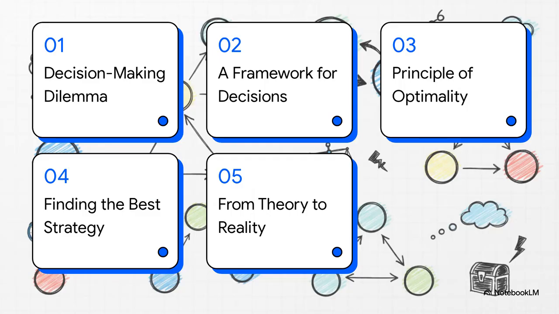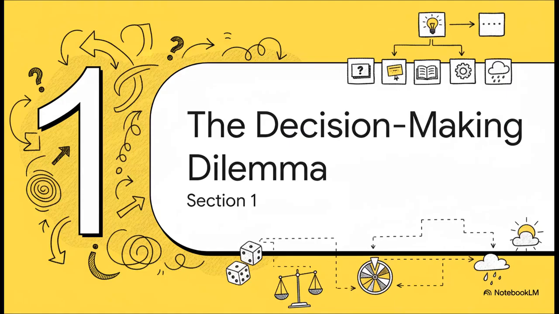So here's how we're going to tackle this. First, we'll get a handle on the basic problem, making decisions when things are messy. Then, we'll build the framework they use to solve it piece by piece. We'll get into the brilliant idea called the principle of optimality, see how the algorithms actually find the best move, and then we'll bring it all back to the real world. All right, let's dive right in with Section 1, the decision-making dilemma.